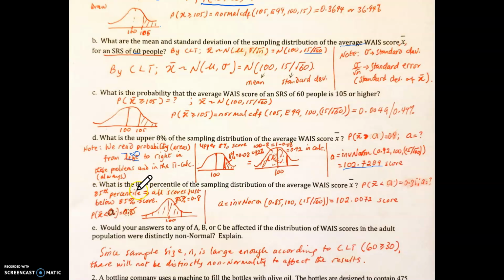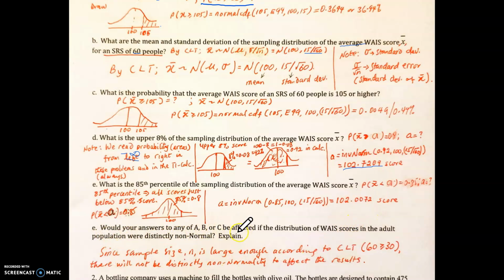Now this question says, what is the 85th percentile of the sampling distribution of the average score? 85th percentile implies all scores just below the 85% score. And that is it. This one is already from negative infinity to there, so you don't have to do any transformation, and you put it into the calculator directly. And that is what you are going to get.